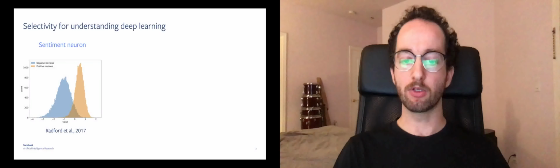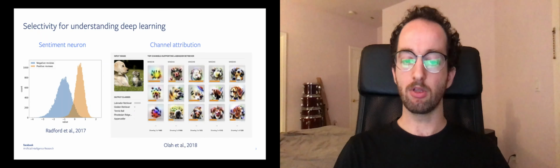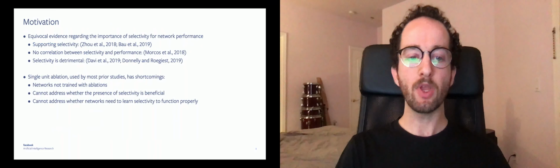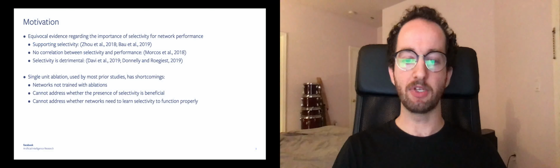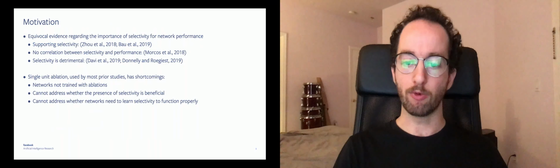One common approach for understanding deep neural networks, often termed selectivity, relies on characterizing how the activity of individual neurons varies across data classes or dimensions. Notable examples include Radford et al.'s sentiment neuron, and work by Olah et al. examining how feature selectivity contributes to classifier outputs. But evidence regarding the importance of selectivity in DNN function is mixed. Prior studies have shown selective single neurons can be essential, irrelevant, or detrimental to network performance.